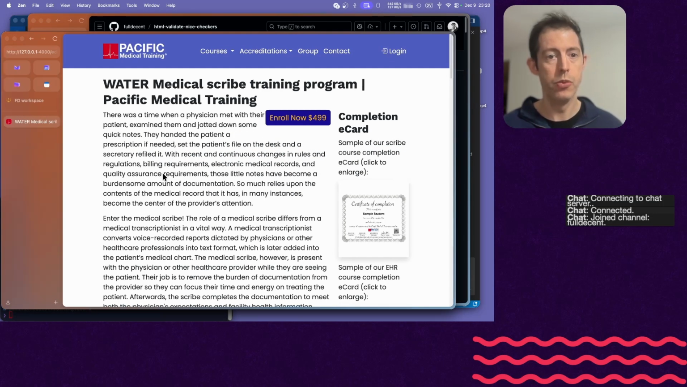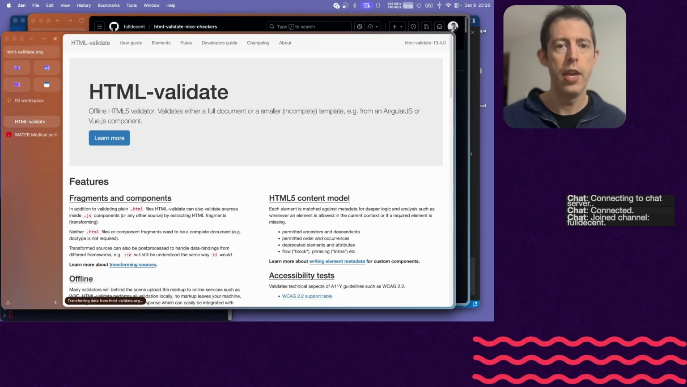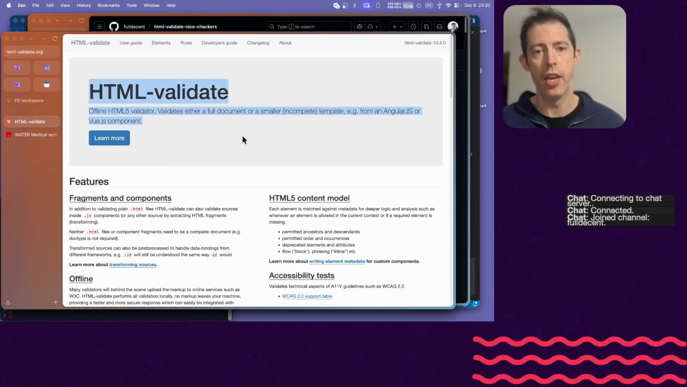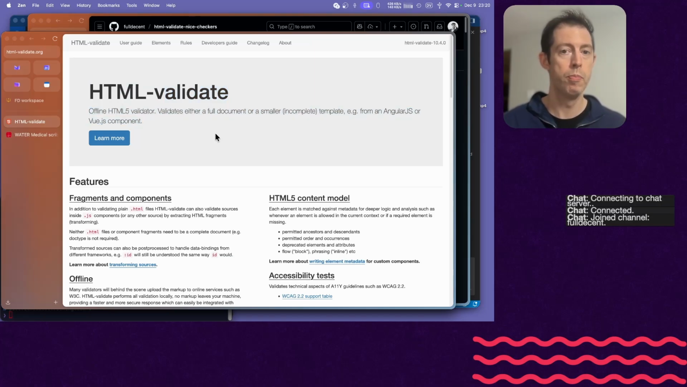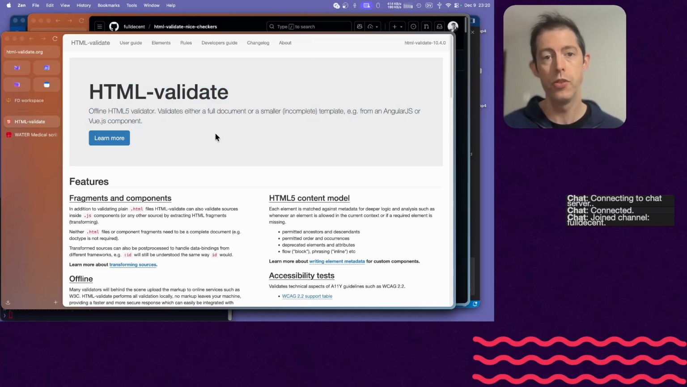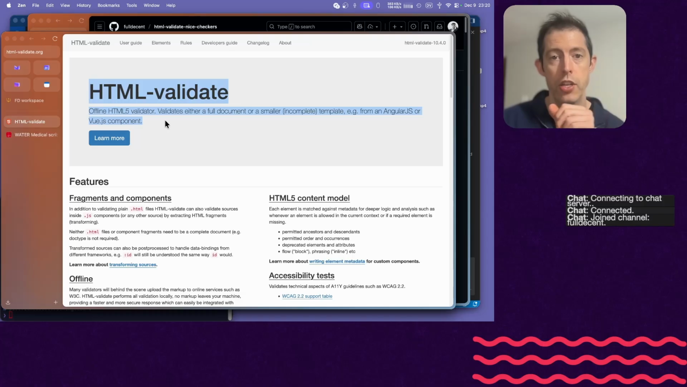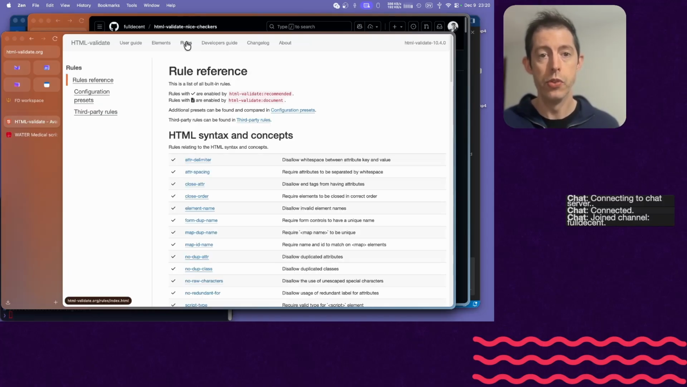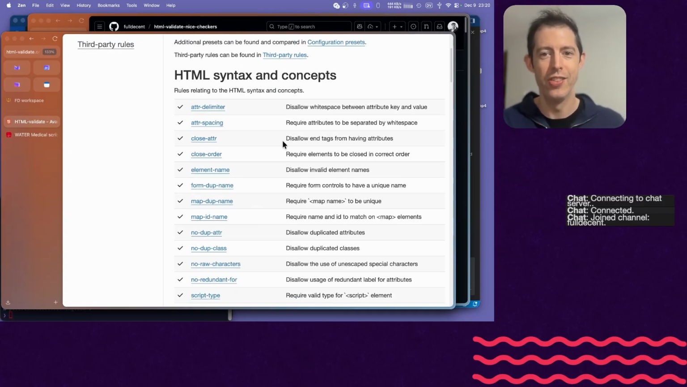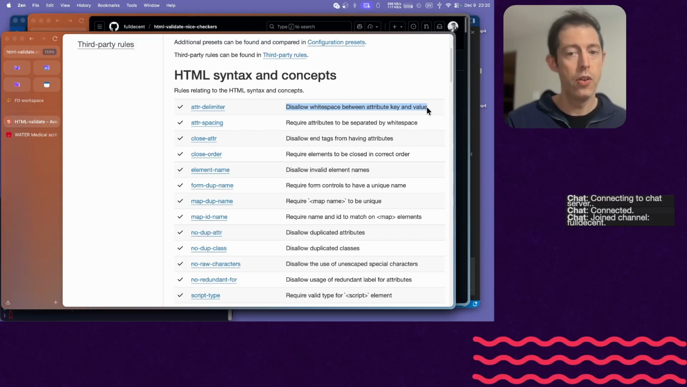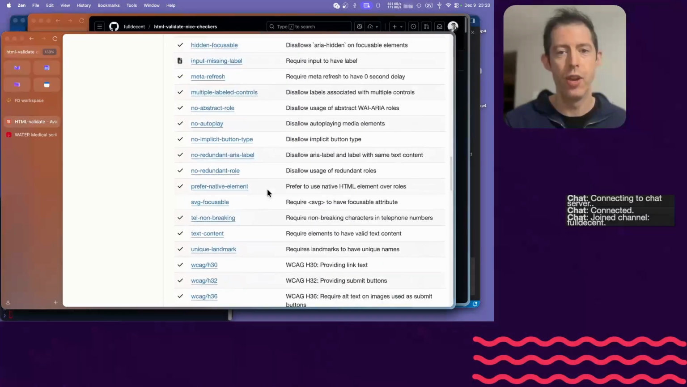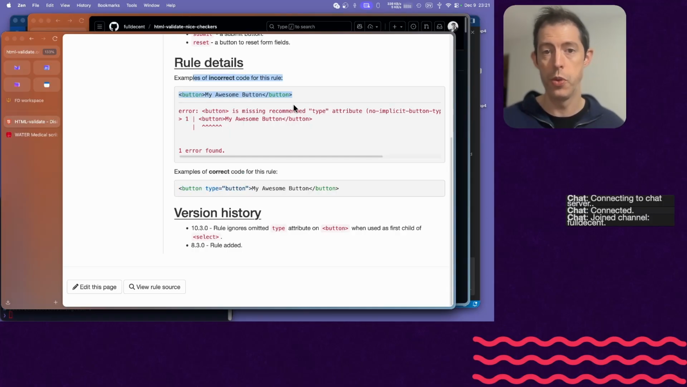So this is free open source software, HTML Validate. This is a Node.js tool, and it can take your static website, or you can use some other stuff like Vue or whatever. So you're going to shove your HTML files in there, and then it's going to run different rules. Greatest hits, such as disallow whitespace between attribute key and value. You don't want to shove extra spaces all over your HTML files. And just all kinds of things like that. Another random one, implicit button type. This is what you're supposed to do. This is what you're not supposed to do. Great.